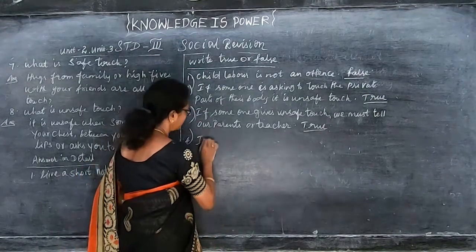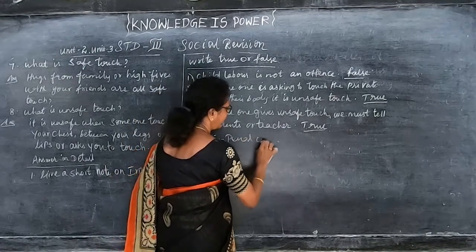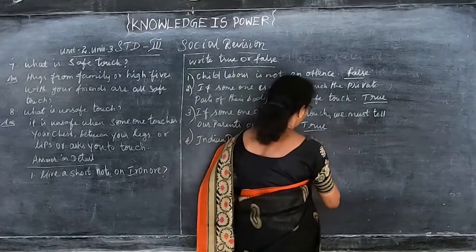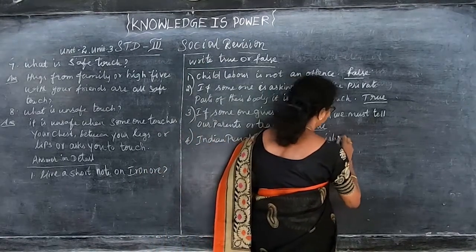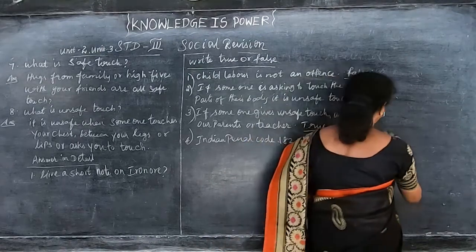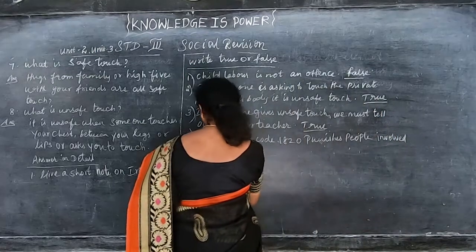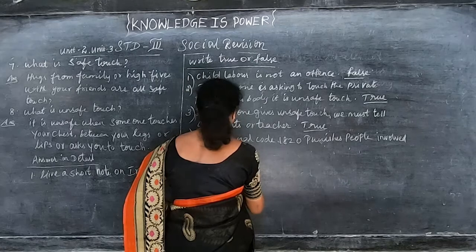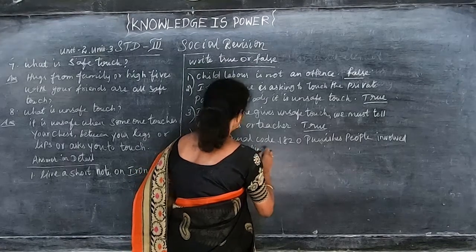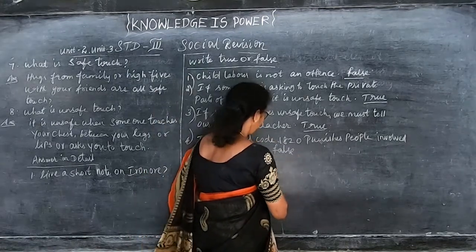Then fourth one. Indian Penal Code 1820 punishes people involved in child trafficking. So this is also false.